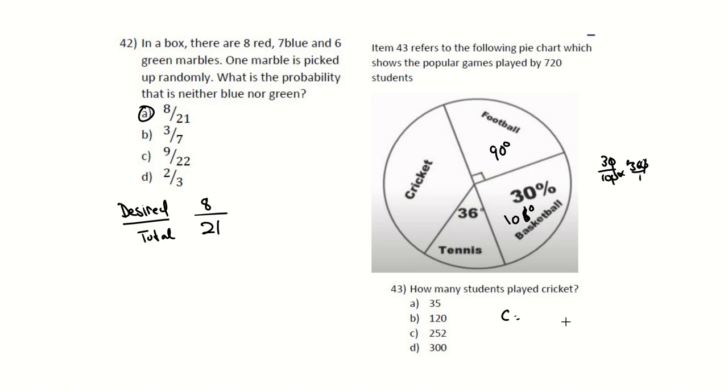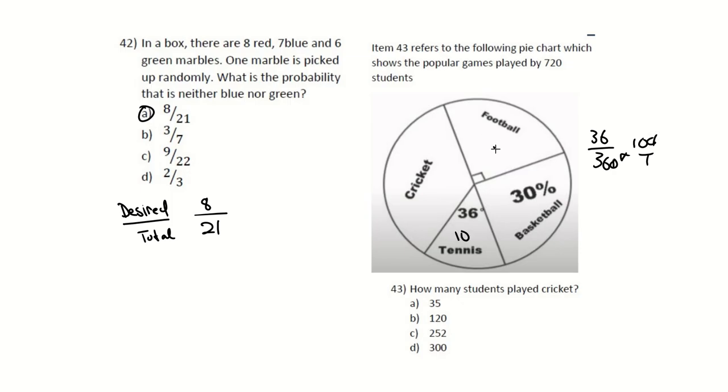Cricket would be 360 subtract, and you could actually put this in percentage if you wanted to. You know what, let's put this in percentage because that is going to make things a lot easier on you rather than degrees, right? 36 over 360 multiplied by 100 over 1, this is 10%, right?